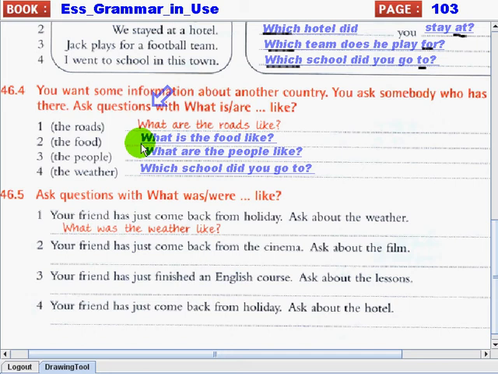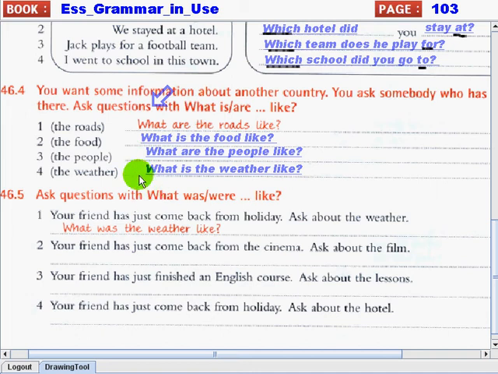What is the food like? We're talking about food, right? That's what you're going to say if you want to know about their food, okay? How does it taste and all that. Next, about people. You can ask, what are the people like? If you want to know about the attitude of the people in that country. Okay, the dominant attitude of the people in that country.